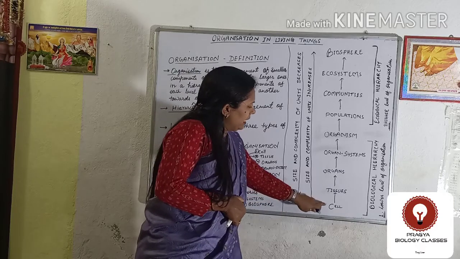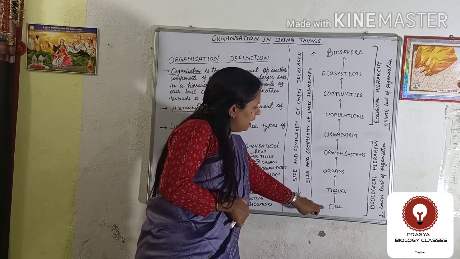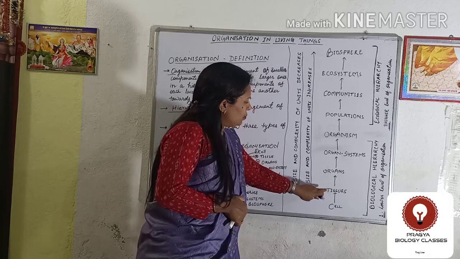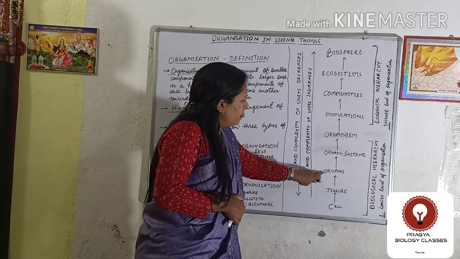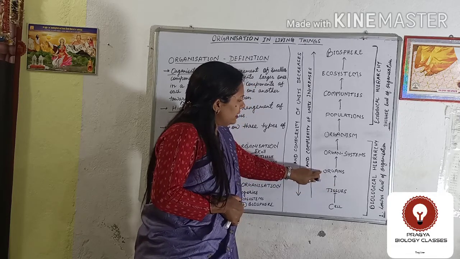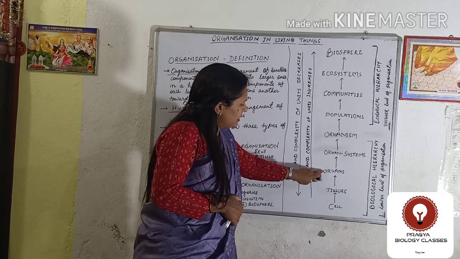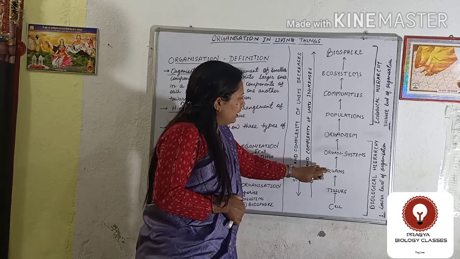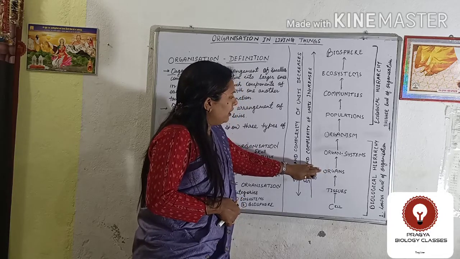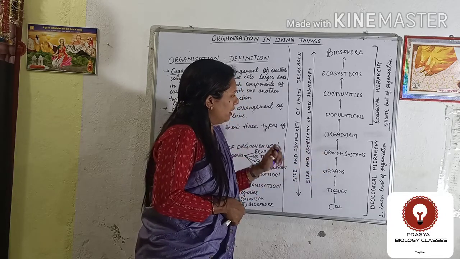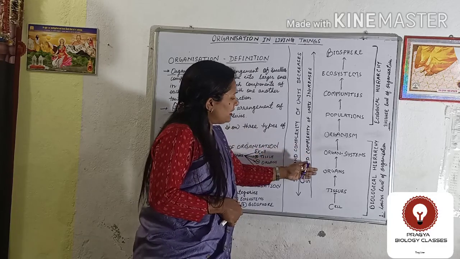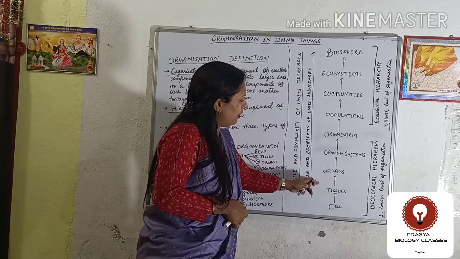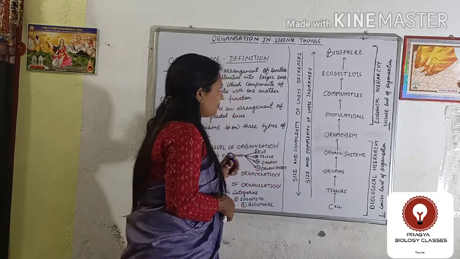For example, tissue is a group of cells, and when different tissues work together, they form an organ. So an organ is dependent on tissue. Now when different organs work together in a coordinated way, they form an organ system. In this way we see that each level is dependent on the previous one.